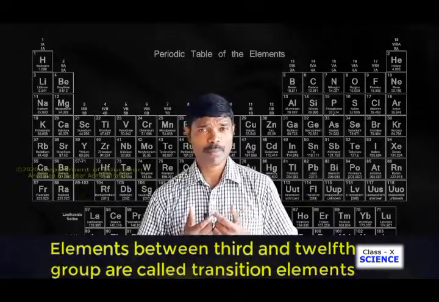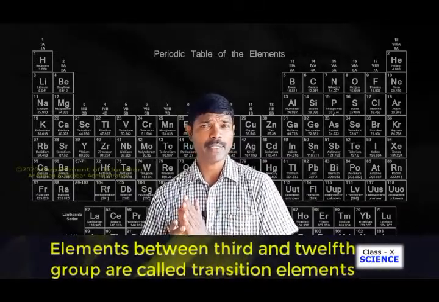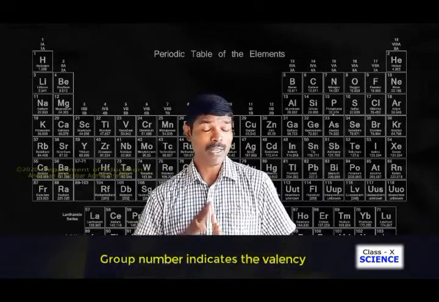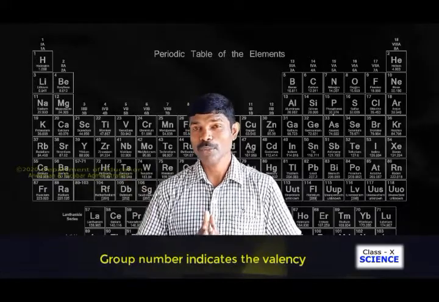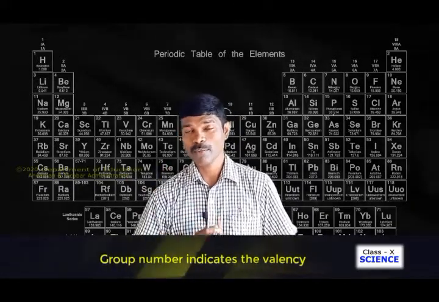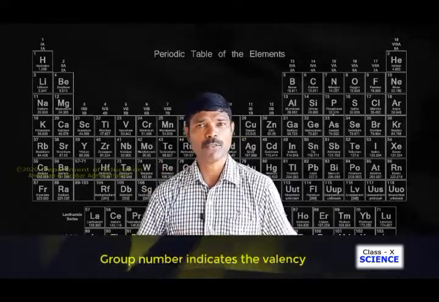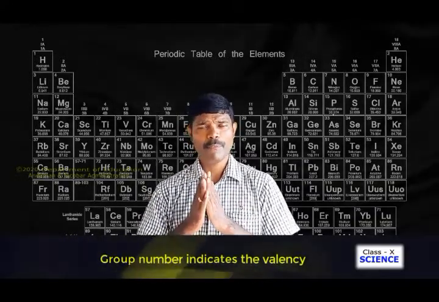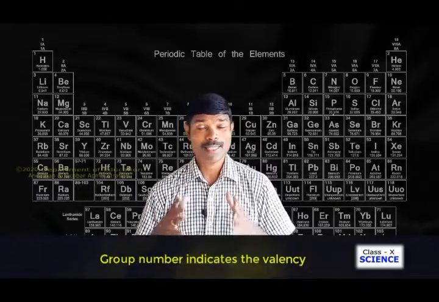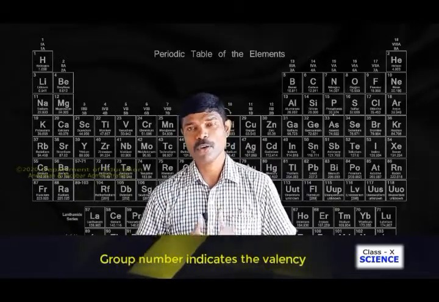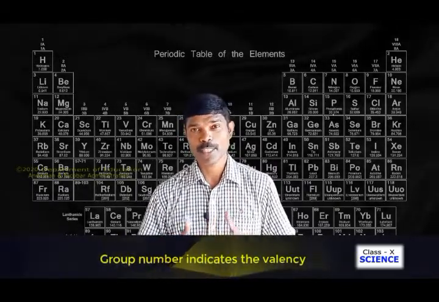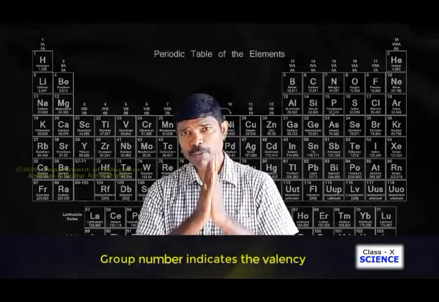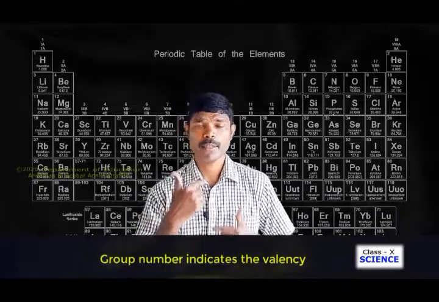So how can you remember this? When you go to the right hand side, you just remove the first digit, you take the rightmost digit. So in 13, 3 is the rightmost digit, so the outermost shell will have 3, so the valency will be 3. This way, from the group number we can easily find the valency or the number of electrons present in the valence shell. So got it, children? From the group number we can find the valency.